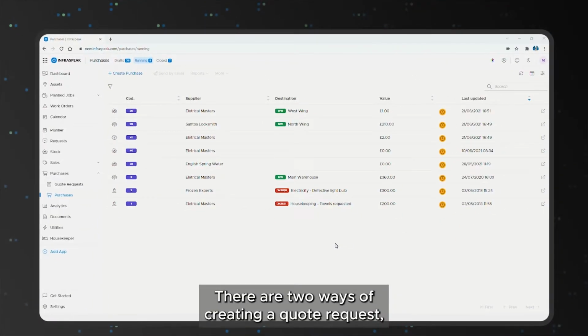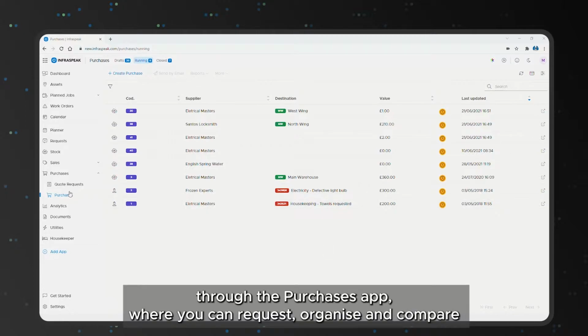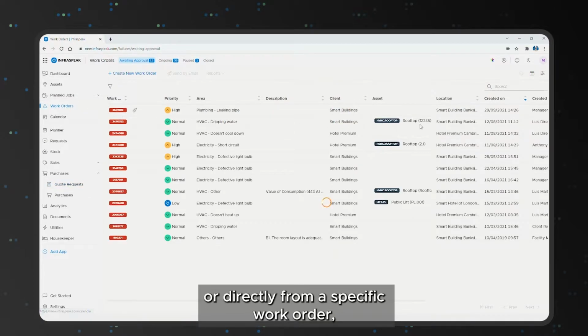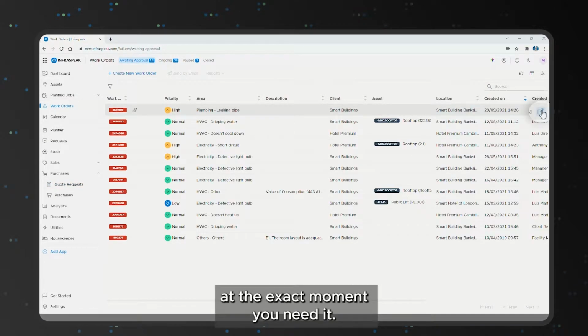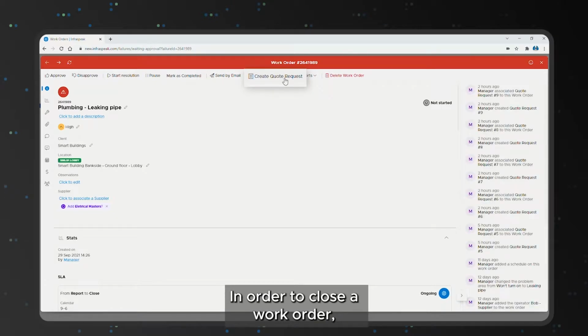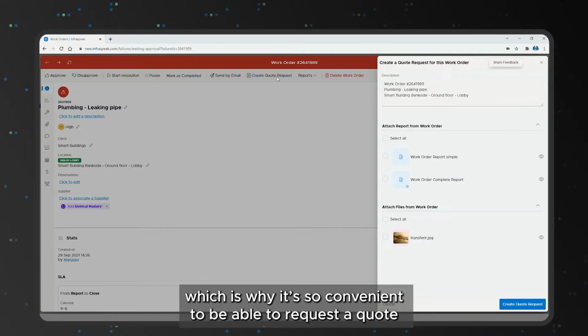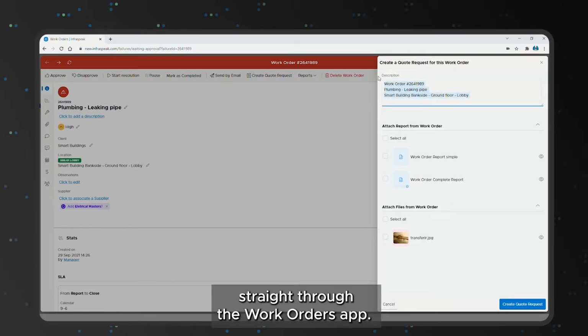There are two ways of creating a quote request: through the Purchases app, where you can request, organize, and compare the quotes you receive, or directly from a specific work order at the exact moment you need it. In order to close a work order, you may need to buy materials or outsource services, which is why it's so convenient to be able to request a quote straight from the work orders app.